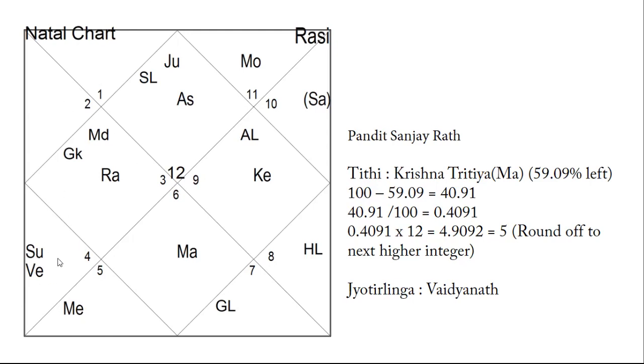Then the Lord of this house, the moon, is going over here in the 12th house. So here, the sixth house, the pending karma, Mercury, and the Sun, and Venus, which is the third house Lord and the eighth house Lord, occult knowledge, and third house, third house Venus, and the lord of this particular Rashi, the dispositor, is Moon. Moon is in the 12th house, and the lord of that particular house is in the 11th house. So you can say this is also connected with the foreign land.